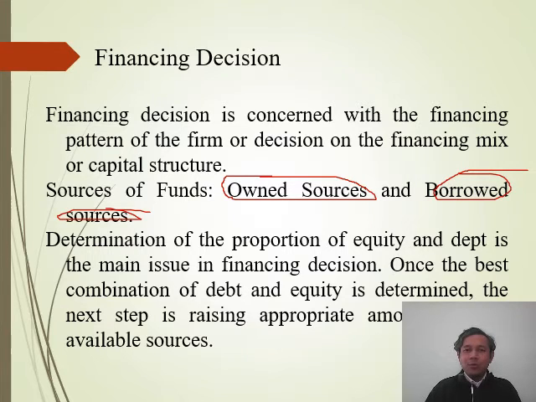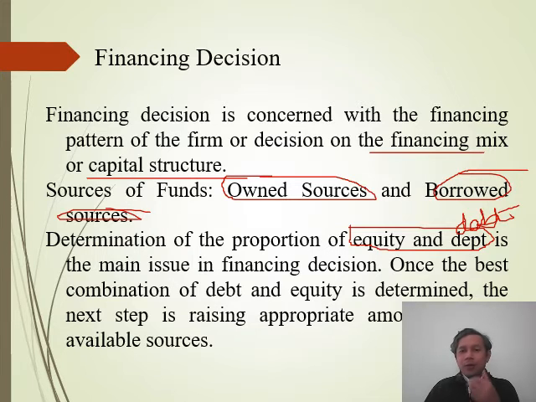So the firm has to look at the proper type of financing mix or capital structure whenever we are talking about the financing decision. Whenever we are talking about financing mix, basically we are talking about the investment in equity and debt. This is the debt source. So the proportion of equity and debt is basically the main decision in the case of financing. As we know, equity is basically own source and debt is basically a borrowed source.